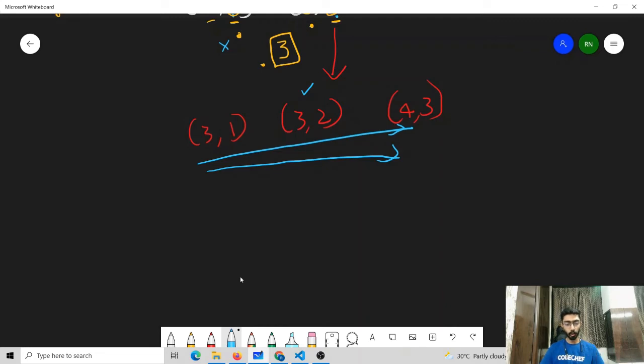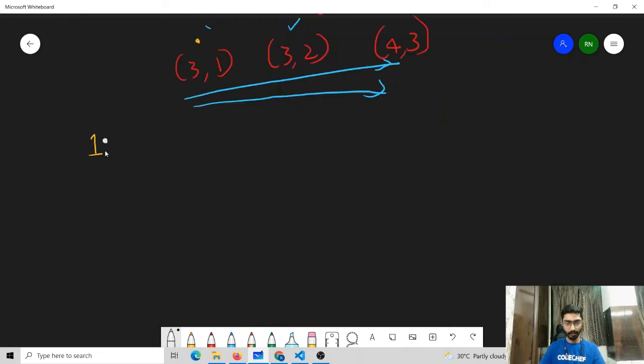Now, how do we take care of the condition where we give every exam on the day as soon as possible? First, we need to start on day number 1, and we'll start our processing from the first element of this array.